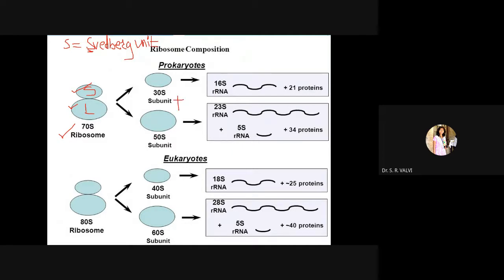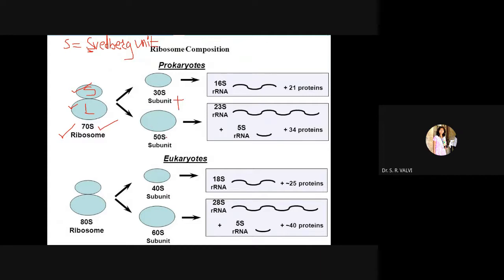Suppose you total this 50 and 30, it comes to 80, right? But this is higher studies. At the higher level, in your post graduation, you will go into the detail of why this 50/30 is there and why only this is called the 70S type of ribosome.